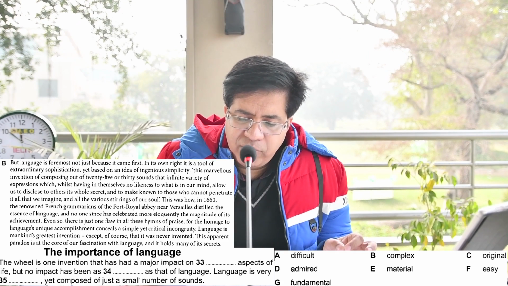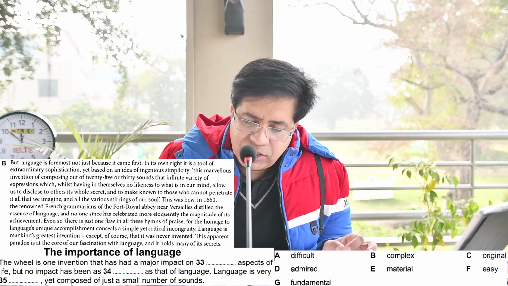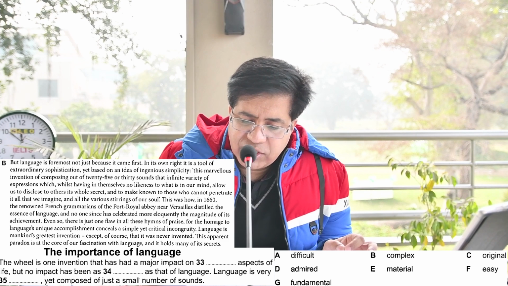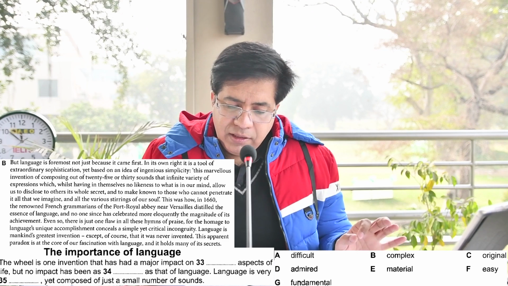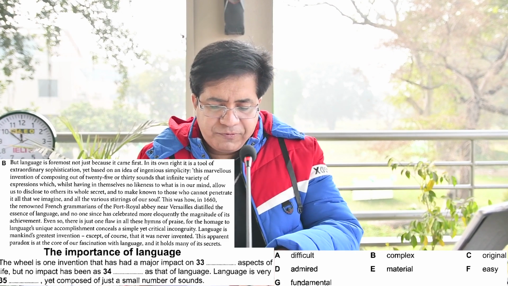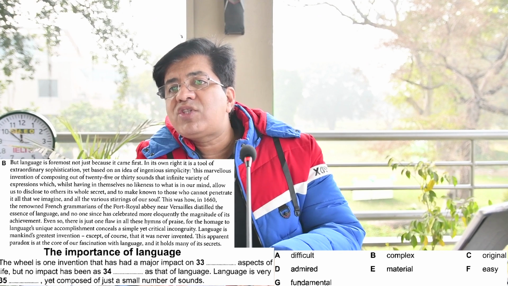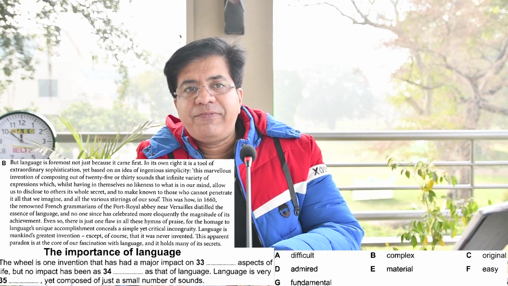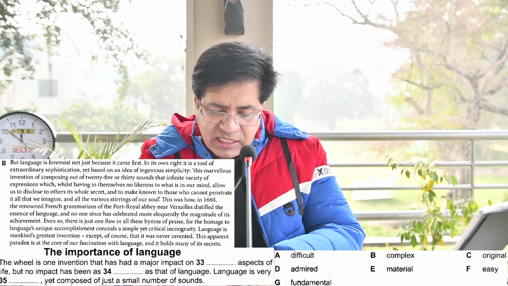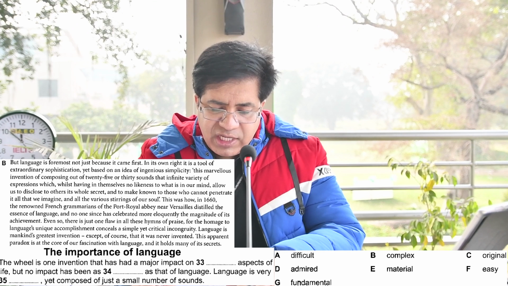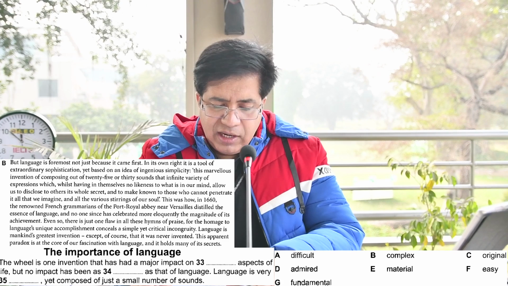But language is foremost not just because it came first. In its own right, it is a tool of extraordinary sophistication, yet based on an idea of ingenious simplicity. This marvelous invention of composing out of 25 or 30 sounds, all the languages of the world, they have 25 to 30 sounds, that infinite variety of expressions which whilst having in themselves no likeness to what in our mind and all that.